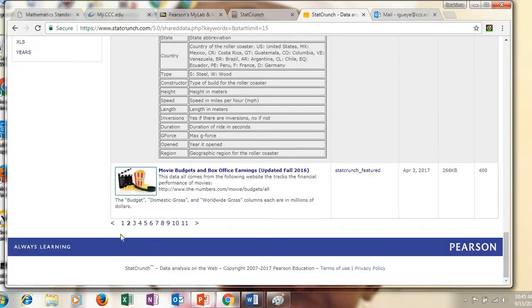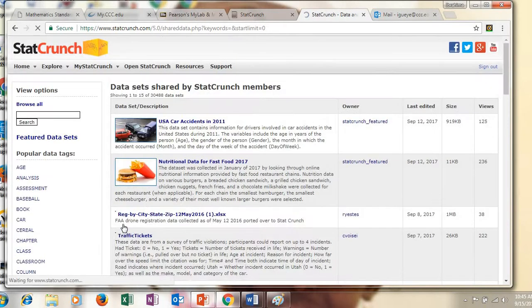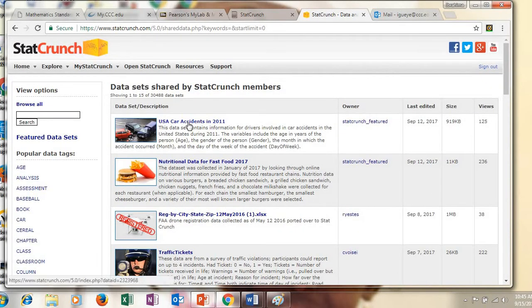So let me go back to the previous page, and I'm going to select the USA car accident in 2011. Okay, and as you can see here below, there is a description of the data set. So here we have this data set contains information for drivers involved in car accidents in the United States during 2011.